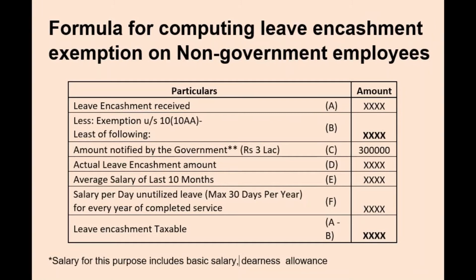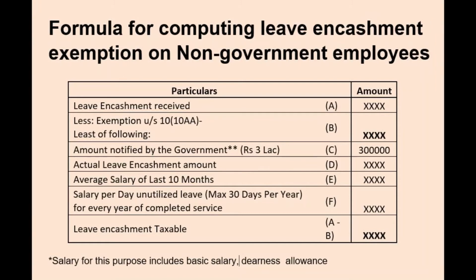D, actual leave encashment. E, average salary of last 10 months. F, salary per day for utilized leave, maximum 30 days per year for every year of completed services.